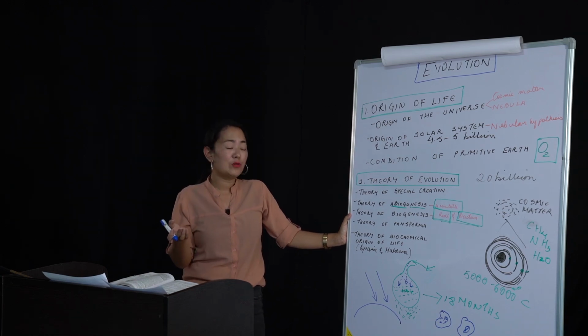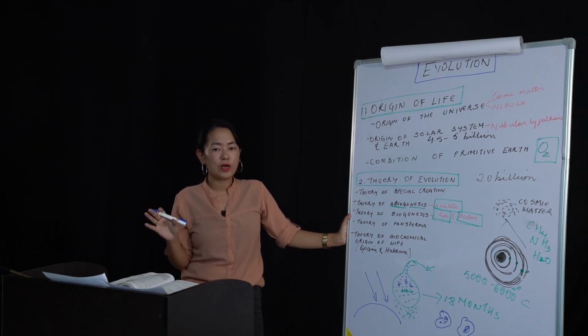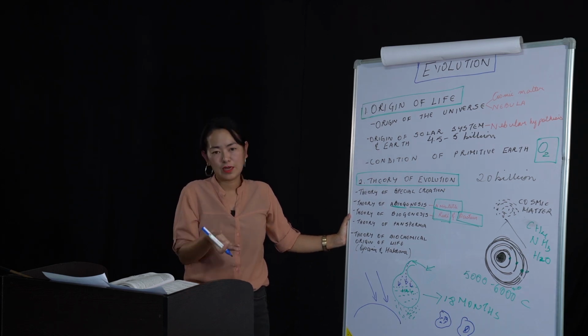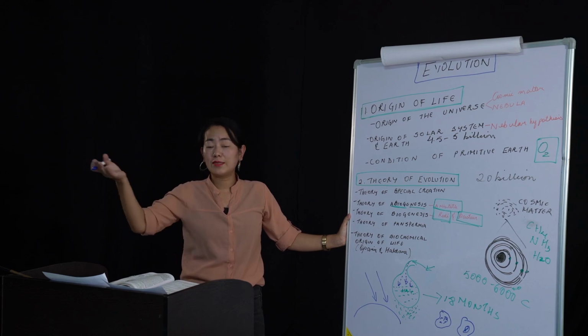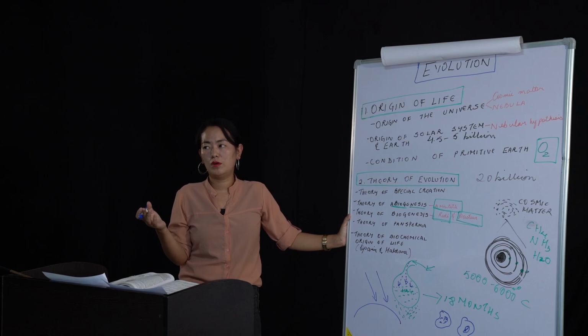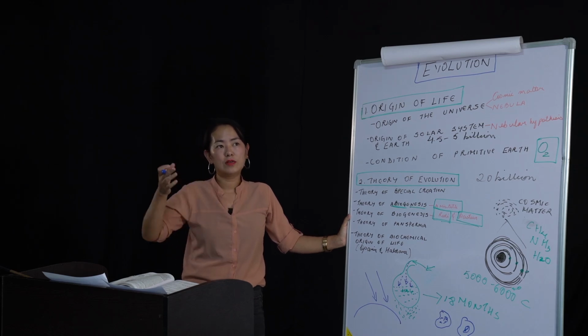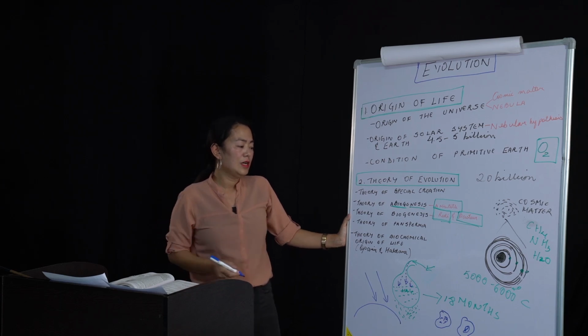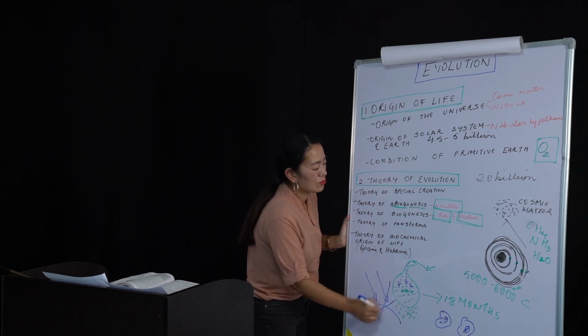That's what they said, which is absolutely not possible. Why? Because of intense heat and radiation, and so far it has not been proved. Till now, it has not been proved that life exists on other planets. There have been lots of scientific experiments and things going on, but it has not been proved. So this theory was rejected outright.